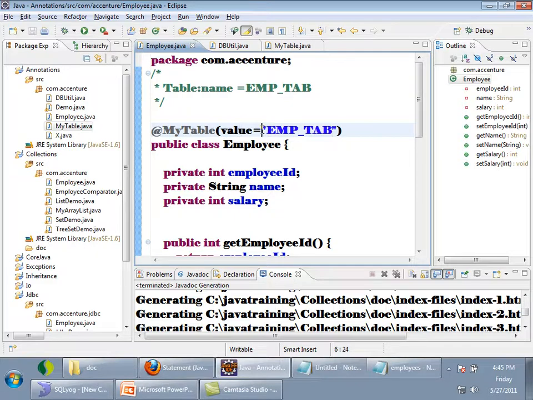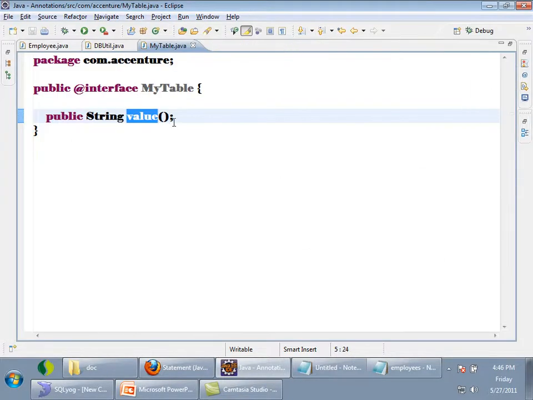Now if it is only value, I can do something like this. There is only one attribute inside my annotation, called value. So if the name of your attribute is value, you need not even say value is equal to, right? In my annotation, my table, I have only a single attribute whose name is value. If it is something else, suppose, why is it giving an error?